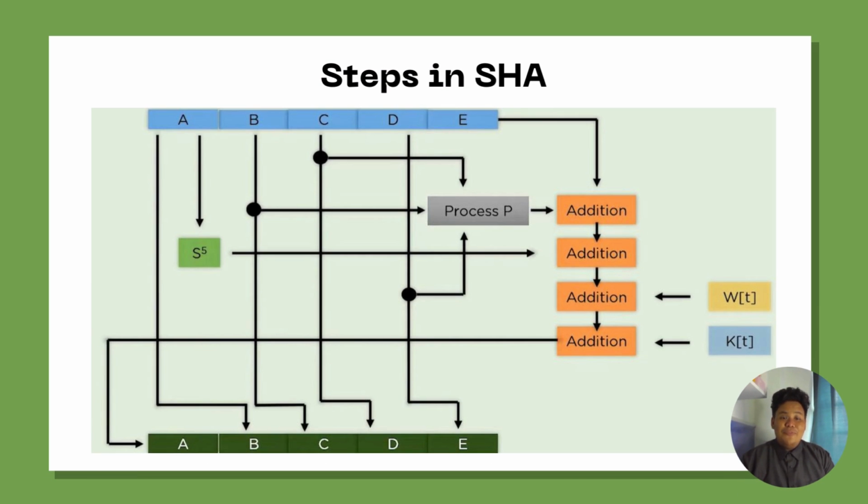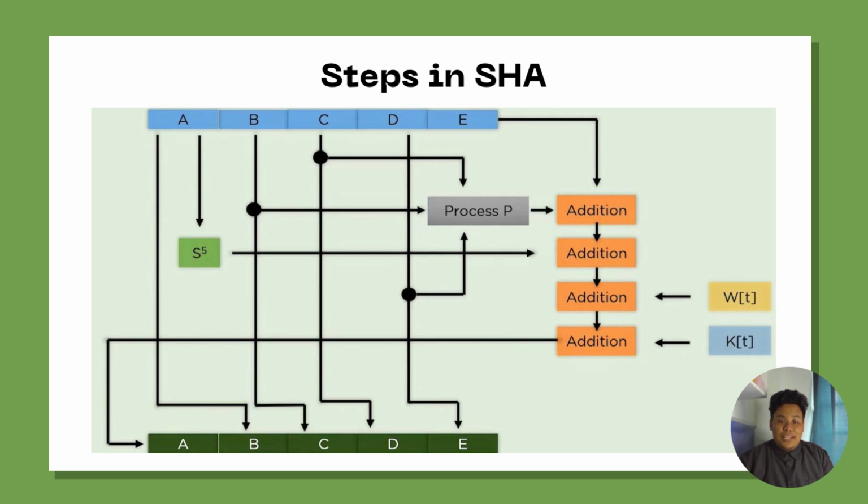Number 1, input values A, B, C, D to the subsequent as the output. Number 2, use the nonlinear process from B, C, and D as input. Next, the output from the nonlinear process has to be added from the E register to the system. 3, value A is circular shifted by 5 and added with the output generated in the previous step. 4, adding the value WT and constant element of KT, the value is stored in the register A. Similarly, this iteration is repeated every round and for each subblock in the process.